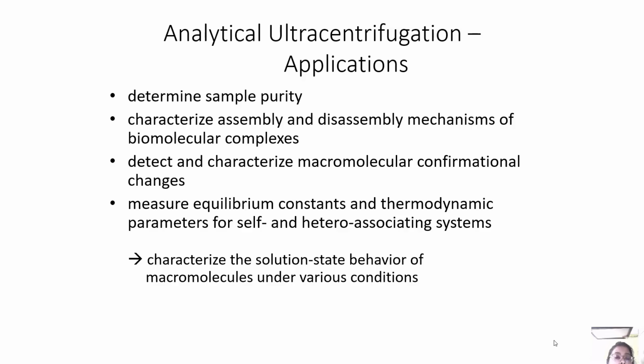Basically determining sample purity, characterizing assembly and disassembly mechanisms of biomolecular complexes, detecting and characterizing macromolecular conformational changes, measuring equilibrium constants and thermodynamic parameters for self and hetero associating systems, and characterizing the solution state behavior of macromolecules under various conditions.